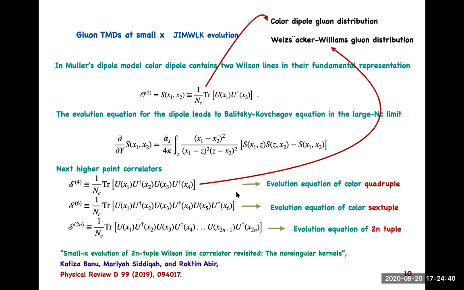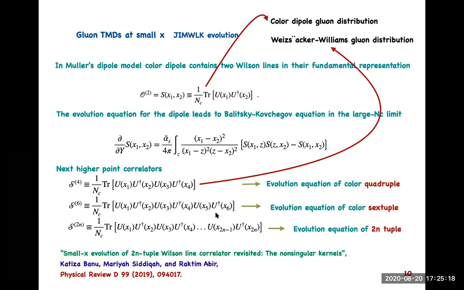For example, if we take a very simplistic one, a 2-point function, 2 Wilson lines, what we call the color dipole, then the JIMWLK equation corresponds to the Balitsky-Kovchegov equation. Even though the original BK equation was derived the other way, this is the correspondence. And if it is a 4-point function, then it would give the quadrupole evolution equation.